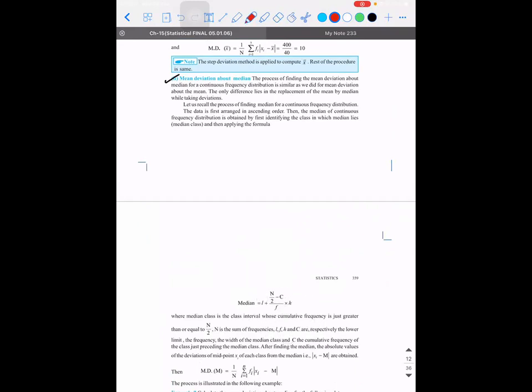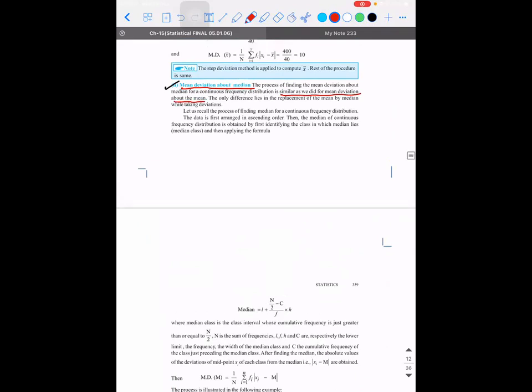So mean deviation about median. The process of finding the mean deviation about median for a continuous frequency distribution is similar to what we did for the mean deviation about mean. Can you directly tell me the formula? By now you should be able to tell me the logic.